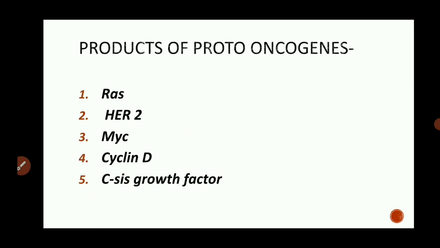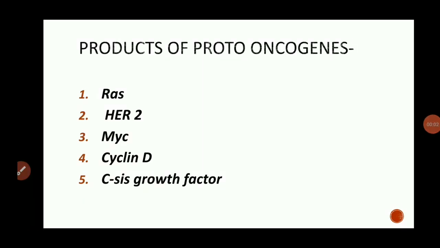Products of proto-oncogene. We know that proto-oncogene is a normal functioning gene which helps in cell growth, cell division and other processes. There are some products of these proto-oncogenes, that is Ras protein, HER2 protein, MYC protein, cyclin D protein, and growth factor protein. These are all proteins that perform different functions.